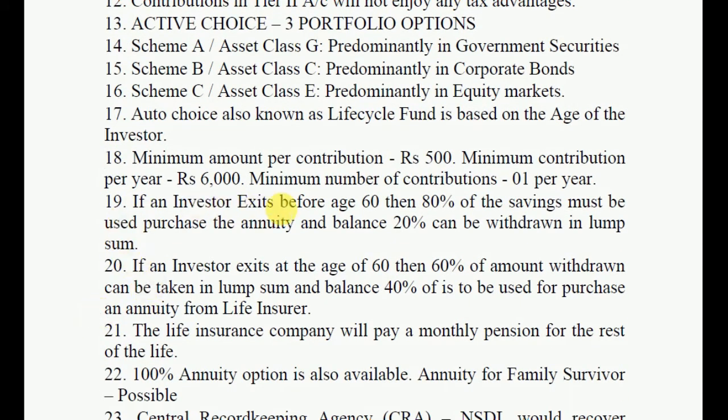If an investor exits before age 60, then 80% of the savings must be used to purchase an annuity and the balance 20% can be withdrawn in lump sum. If an investor exits at the age of 60, then 60% of the amount can be withdrawn in lump sum, and the balance 40% is to be used to purchase an annuity from a life insurer. The life insurance company will pay a monthly pension for the rest of the life.